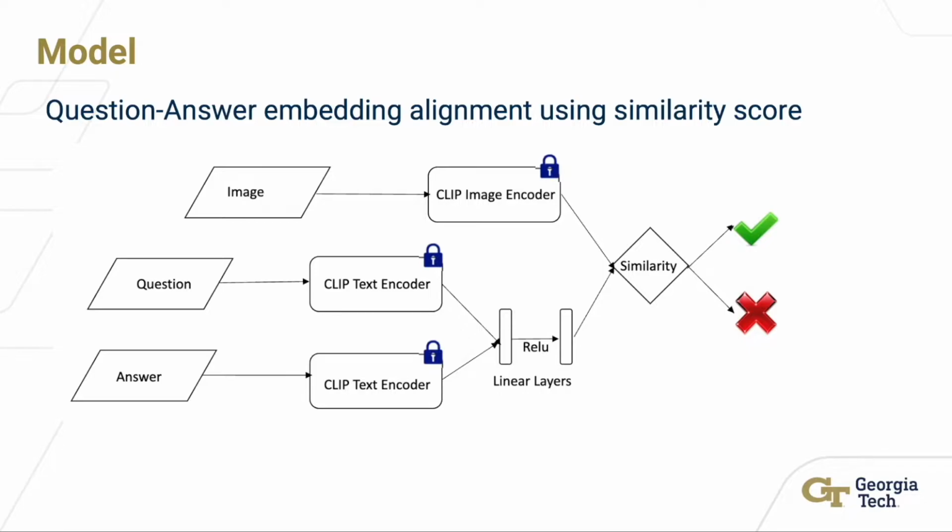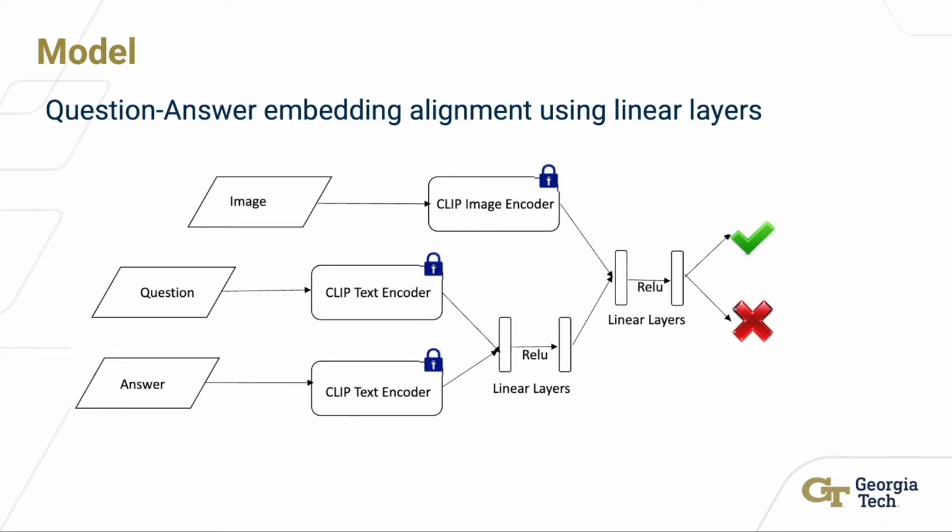We try two versions of the QA alignment model. First, we learn a single two-layer MLP which takes question and answer embedding as input. We use this joint learned representation as a query representation for the frozen CLIP image representation, as shown in the figure. Next, we concatenate the joint embedding, question-answer embedding, and image embedding and pass them through a linear layer that learns the similarity of these representations instead of using simple cosine similarity.